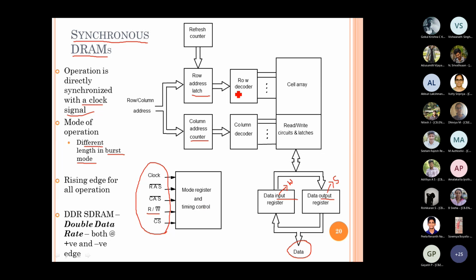memory interface. When we give the row address, we enable the row address select, so only the address bits given here decode the row, right? In the same way, once the row has been selected, to give the column address, to choose which bits are to be read from the selected row, we give the column address select. Both of these are active low signals, because they are RAS bar and CAS bar, right? Then the column decoder takes only the address bits corresponding to the column.